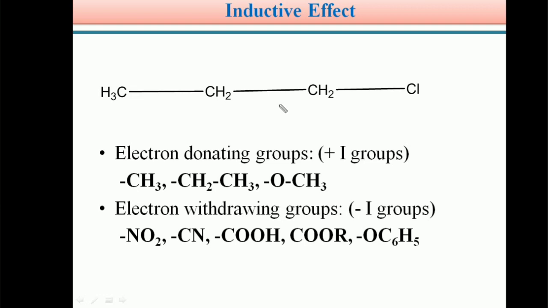Next, students, based on the substituents or the groups present on the organic molecule, the inductive effect is classified into two types. First one is plus I effect or plus inductive effect. Second one is minus I effect or minus inductive effect. Inductive effect is classified into two types based on the atoms, groups or substituents present in the organic molecule.